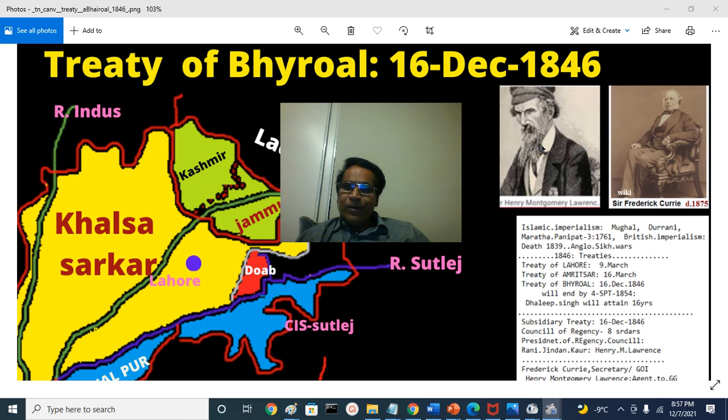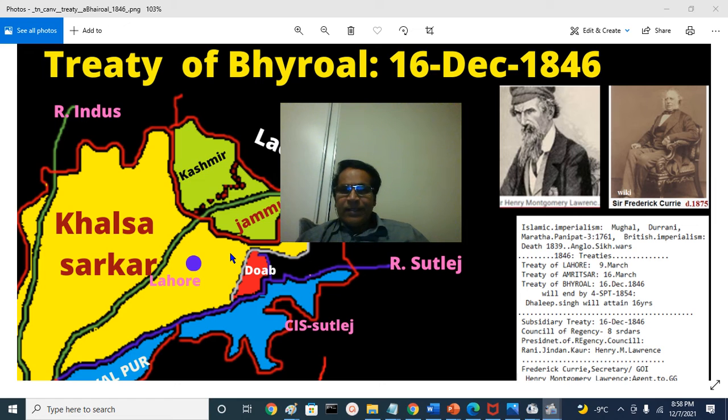That means even though Henry Lawrence's official position is chairman of the Regency Council, in fact he is the governor of the Khalsa Sarkar. Later it became the British Punjab province a few years later.